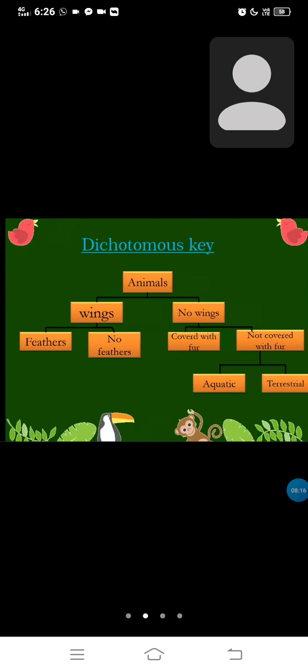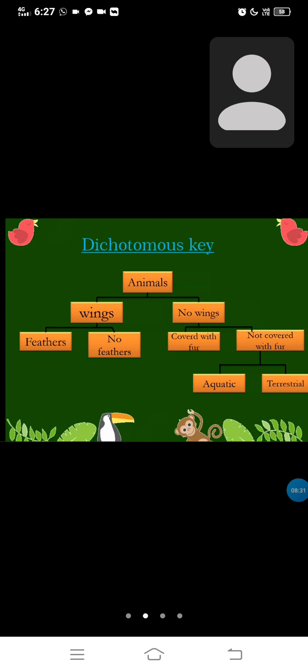Let's talk about the dichotomous key. We use a dichotomous key to classify animals according to their basic characteristics. Here I have some animals and this is a classification.